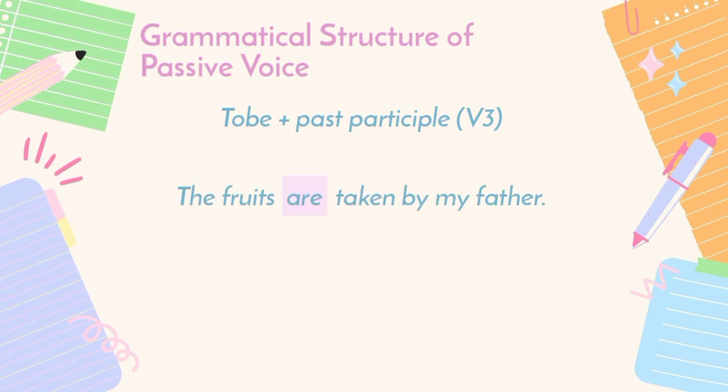"The fruits are taken by my father." "A new kettle was bought by my mom." So these two sentences are passive voice because they have to be, are, and was in that sentence.